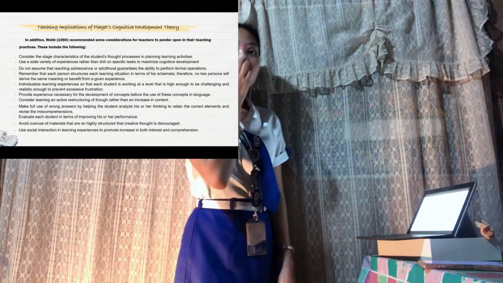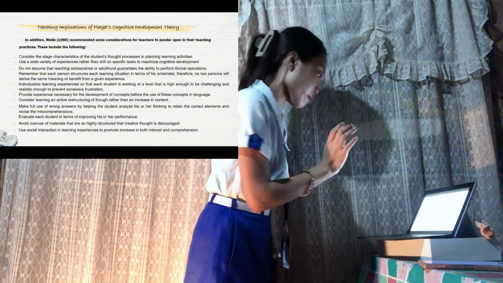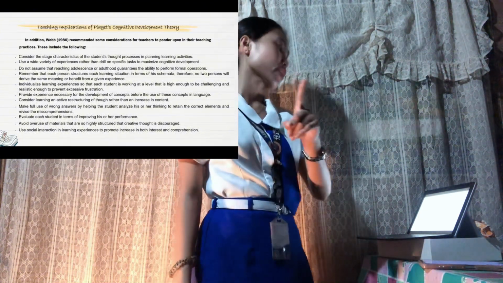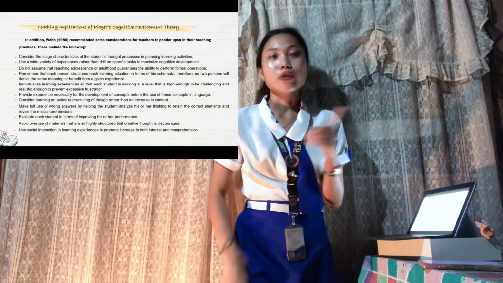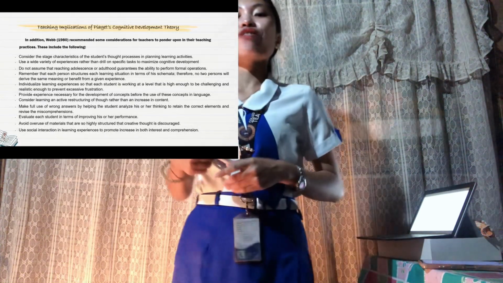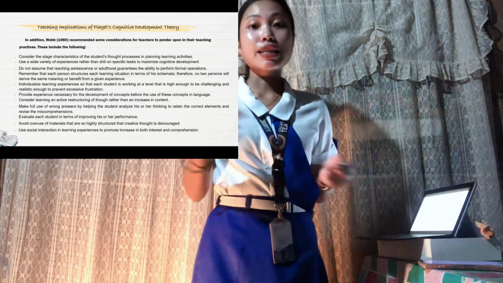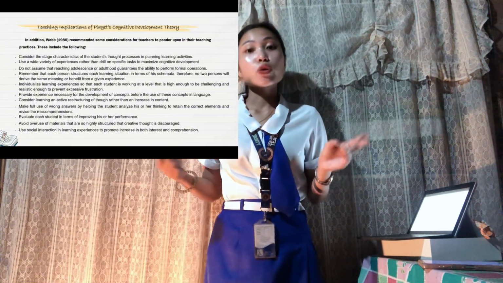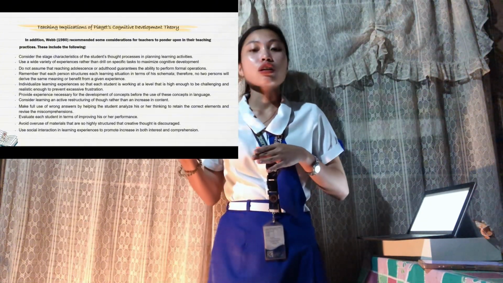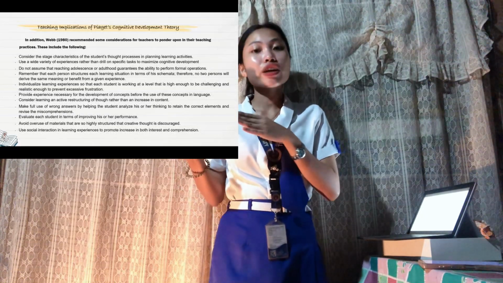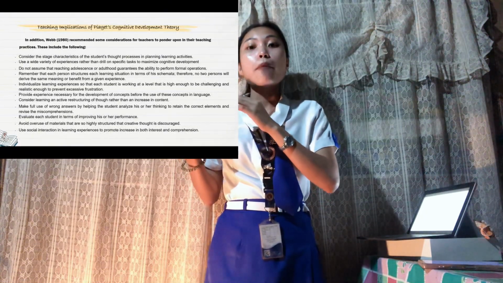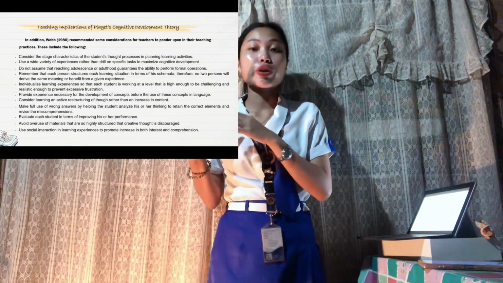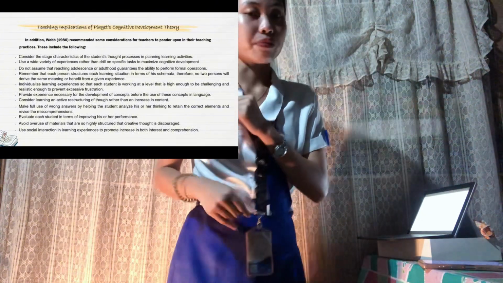Next is consider learning an active restructuring of knowledge rather than an increase in content. So example here, instead of simply memorizing historical facts, engage students in discussions para ma-correct sa ilang learning and develop their own interpretation.